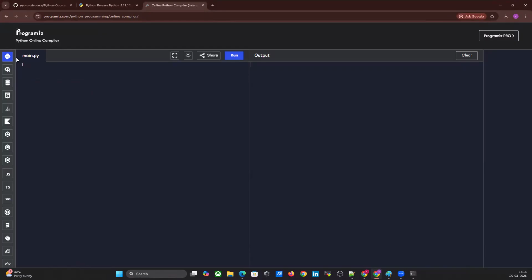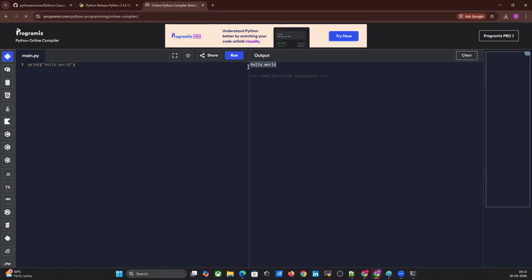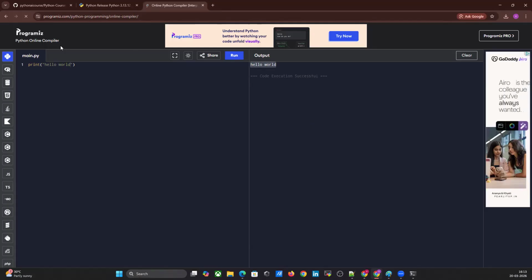How to practice? Whatever I explain from tomorrow onward. This also executes only up to a certain level, for example up to some concepts. If you import anything or use advanced-level concepts, those online compilers don't support it, but basics, okay. Friend, hello world. It will display hello world, right? Yes, this is also done.